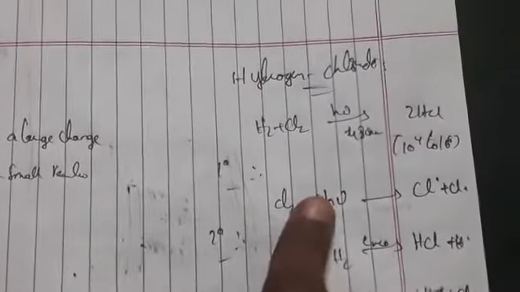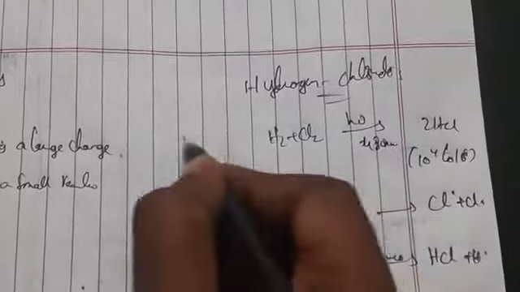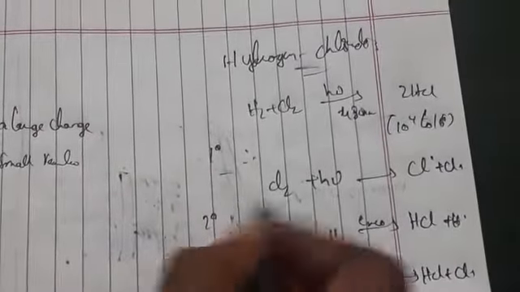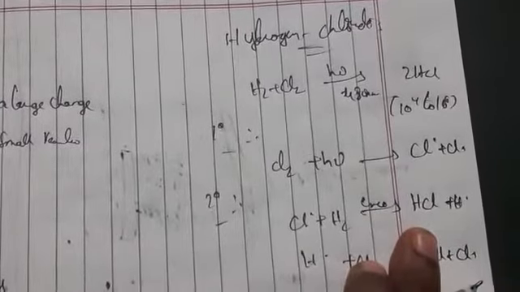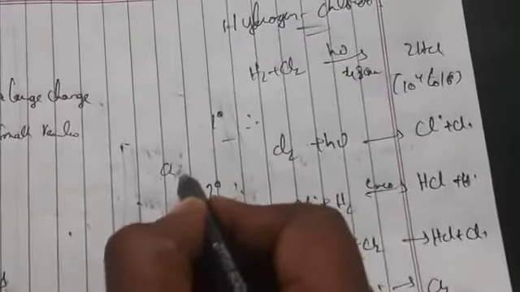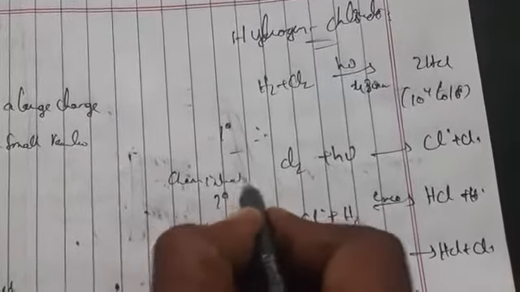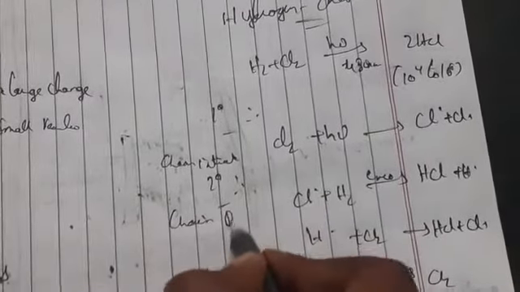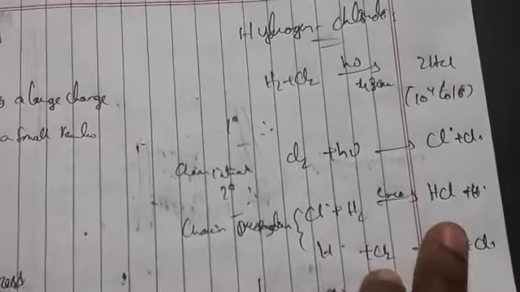The primary process in hydrogen chloride is the chain initiation step, then the reaction enters the chain propagation step, and these two, chain termination. Why is the quantum yield very high? Because steps 2 and 3 are repeated a large number of times before the chain termination.